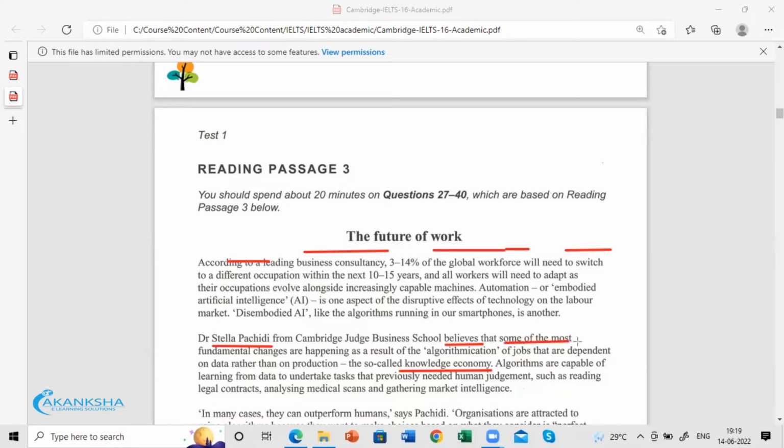This is a complicated one to understand. Some of the most fundamental changes, meaning the basic changes, are happening because of algorithmication, dependent on data rather than production. So she believes that fundamental changes are happening as a result of algorithmication.